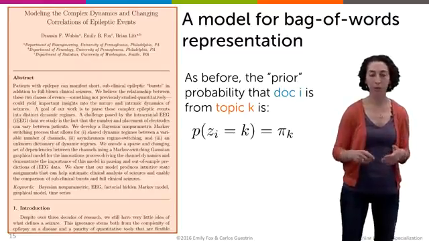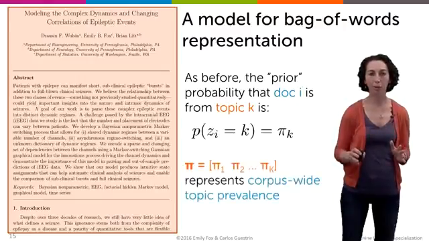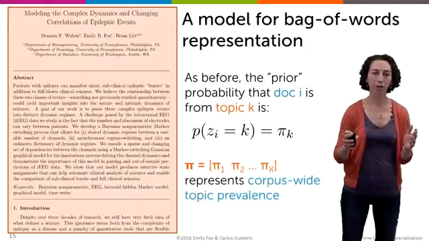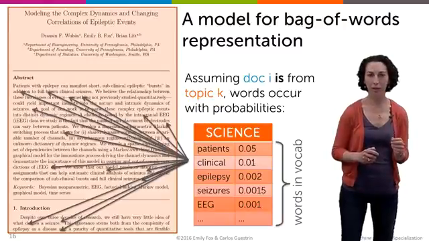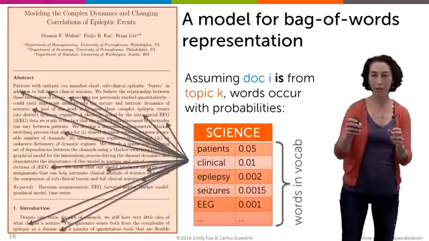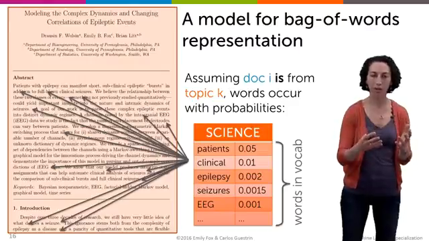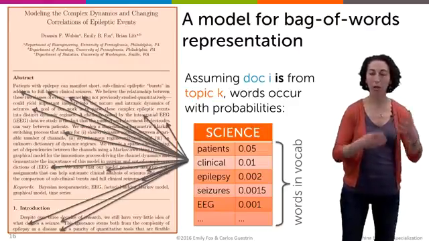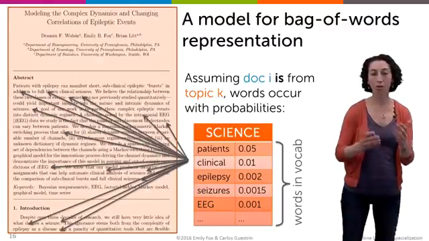And to start with, we need to specify the prior probability that a given document is associated with a specific cluster. And these topic prevalences are going to be exactly like what we had in our mixture of Gaussian case, where these just represent corpus-wide prevalence of topics. But now our likelihood term is going to be different because instead of scoring every document under a specific Gaussian, like in the mixture of Gaussian case, we're going to take our document and its bag of words representation, and we're going to score this set of words under a topic probability vector over words.